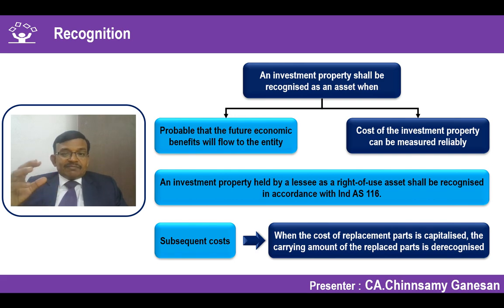You have to be very, very careful whether it is going to create future economic benefits or it is a routine maintenance expense. Under Ind AS 16, routine repairs and maintenance should be charged to P&L, as they do not meet the criteria of future economic benefits flowing to the entity and accordingly do not meet the criteria of an asset. So subsequent cost should be considered for capitalization only if it meets the criteria of an asset. If it does not meet the recognition criteria of an asset, charge it to P&L. We are going back to the fundamental concept and recapping it for application in the present situation.